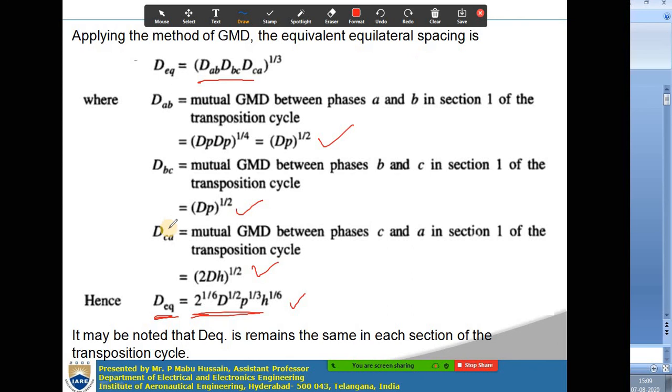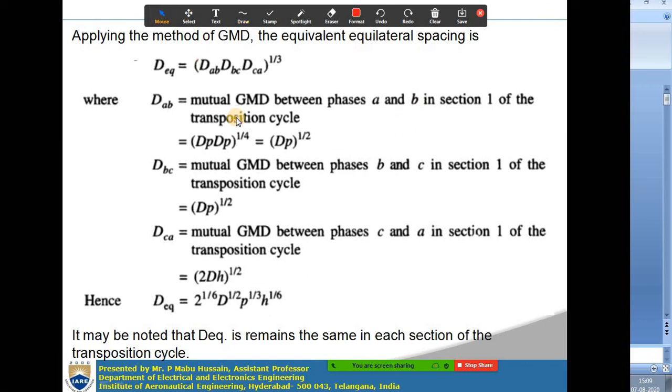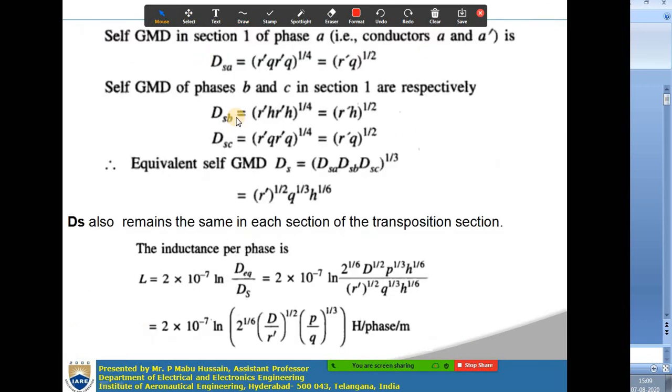Okay, so you got the dm value. D equivalent is nothing but the dm value. This dm value in the other sections, section 2 and section 3, will also be the same, so you don't need to calculate for the other sections. After getting dm, you calculate the ds, the self GMD, in section 1 of phase A.